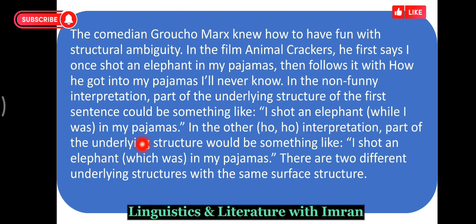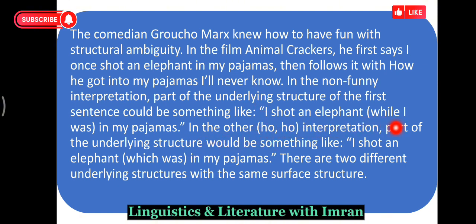This is the first interpretation. So one interpretation is that I was in my pajamas and I shot an animal. And the second interpretation can be that I shot an elephant and the elephant was wearing my pajamas.